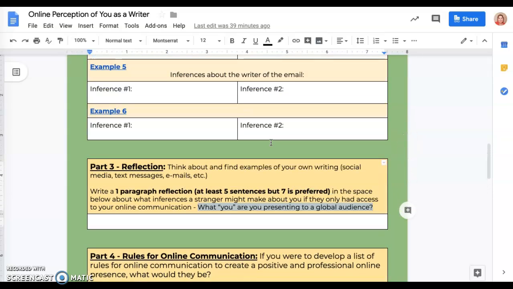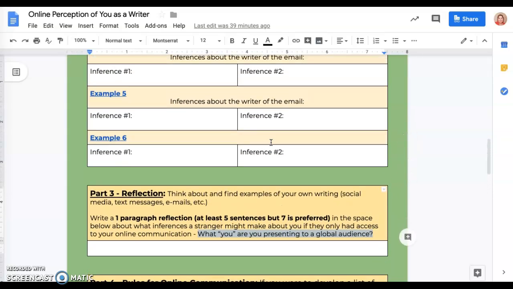After you have finished both of those, you are done with parts 2 and 3 of the online perception of you as a writer activity, and that's where you would pause and wait for further instructions.